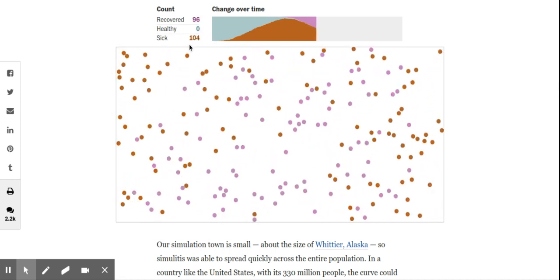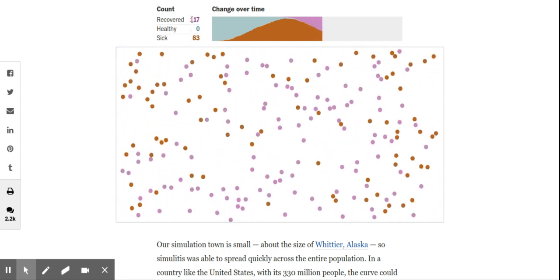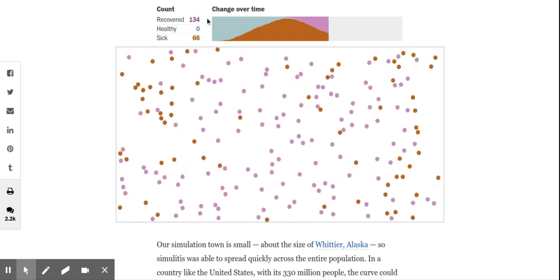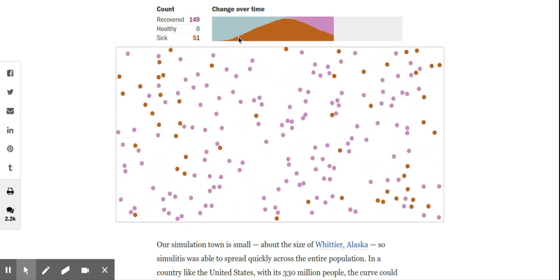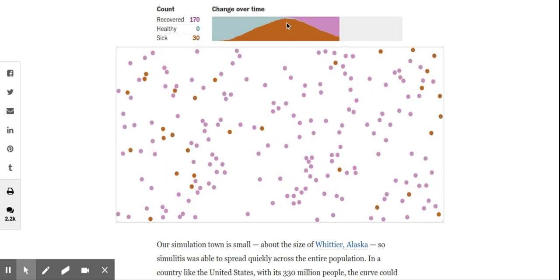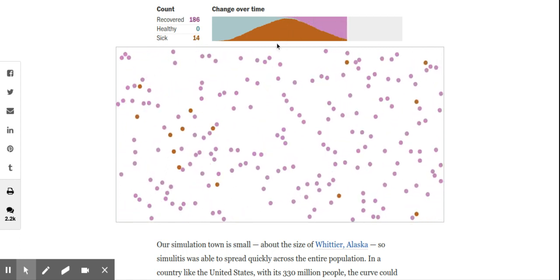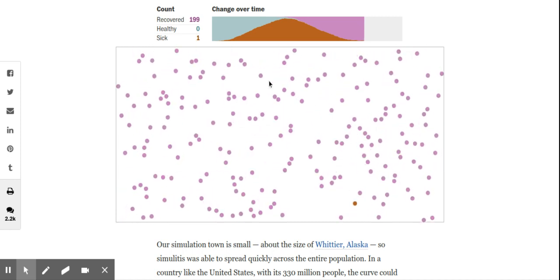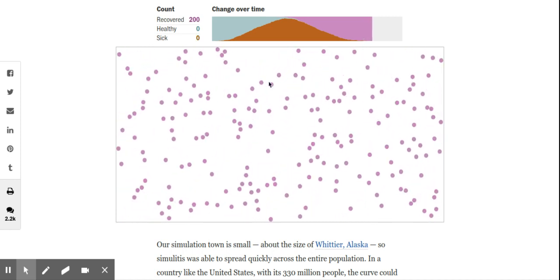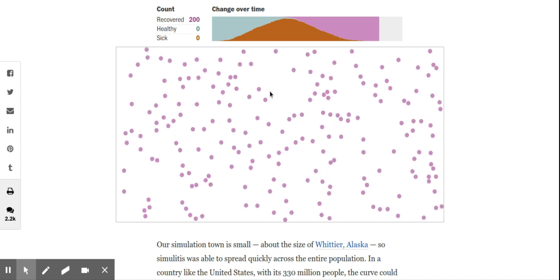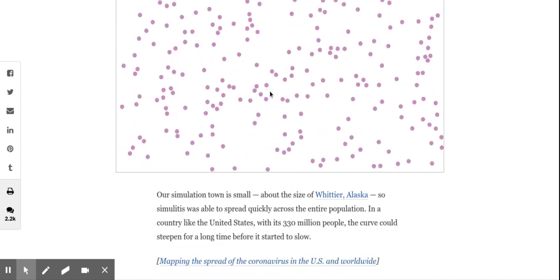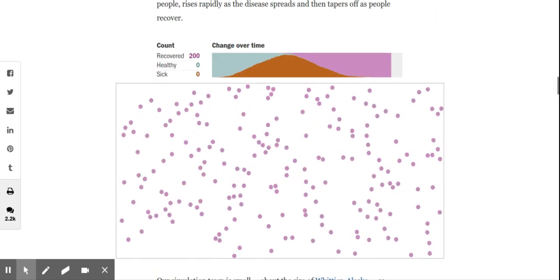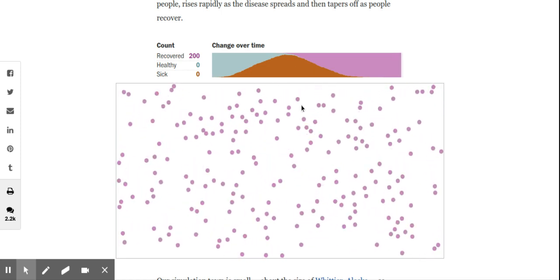We have most of the people recovering, but during this time, if they have to go to the hospital, everybody's going to be in the hospital. And this is what we're trying to avoid. We don't want everybody in the hospital at once. So this is why we're starting to take some intervention methods, meaning we're trying to tell people, stay 6 meters away from each other, don't go out. So as you can see, everybody eventually got sick, everybody got better, but the people that needed the hospital can't get into the hospital. Okay.